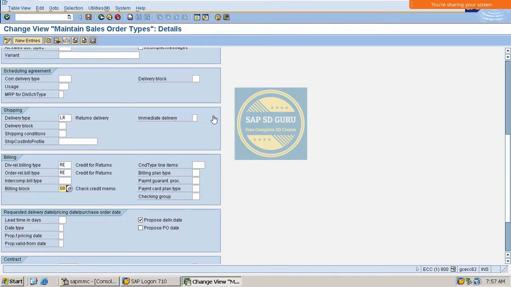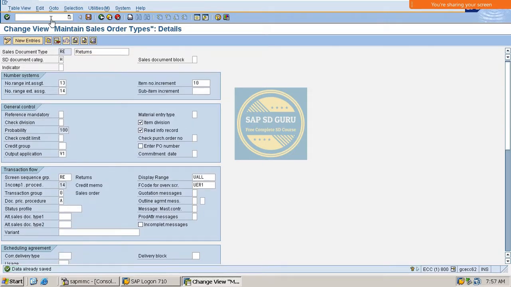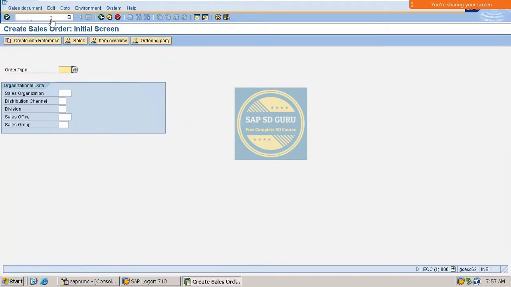Okay, now let me create one return order for your clarity. What is the transaction to create the order? VA01. So let me create the order first.